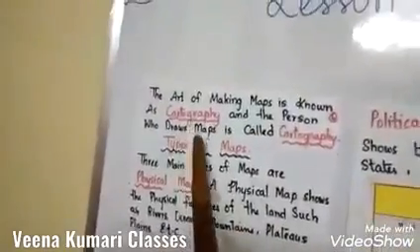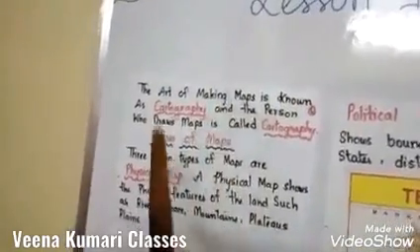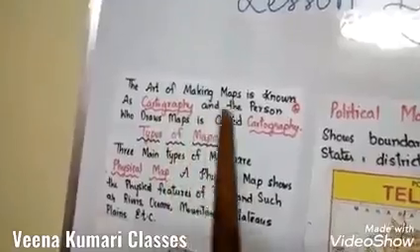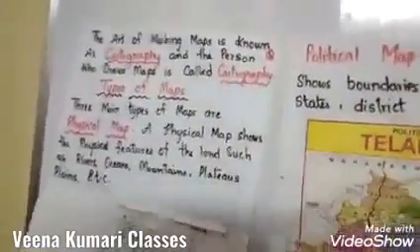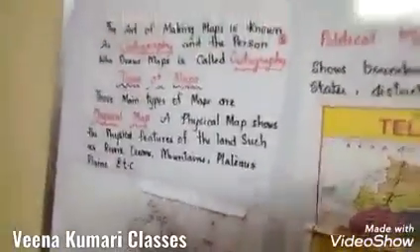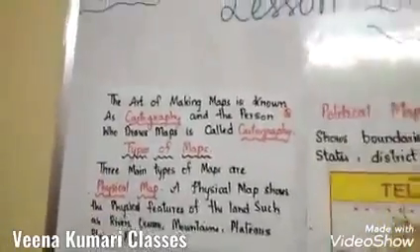Cartography. Can you see this? The art of making maps is known as cartography, and the person who draws maps is called a cartographer. Do you remember, children, what I told you all yesterday? In olden days, they used to prepare the maps very preciously, children. They used to prepare the map and keep it as a precious thing.